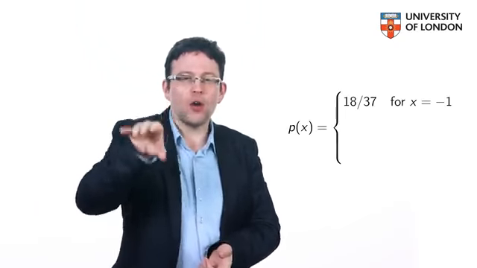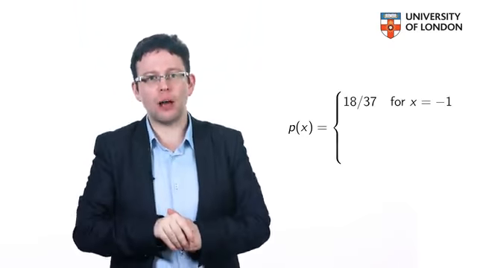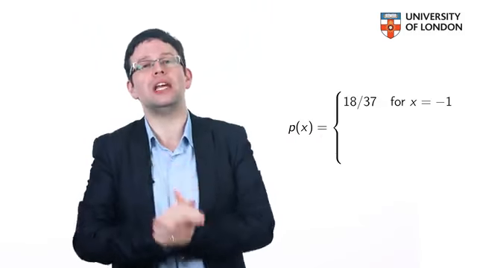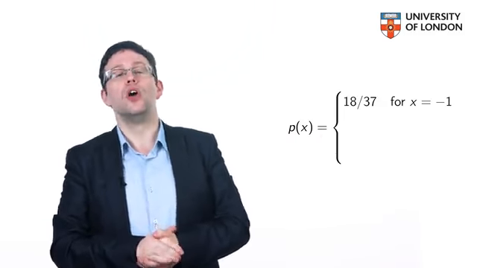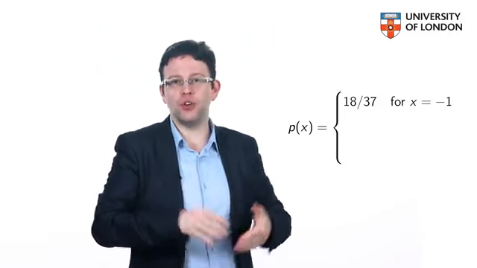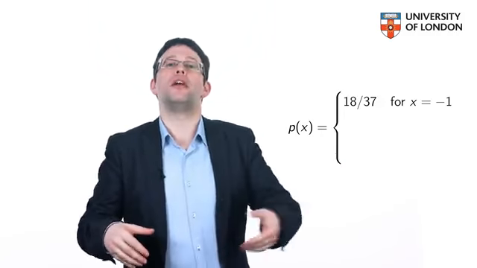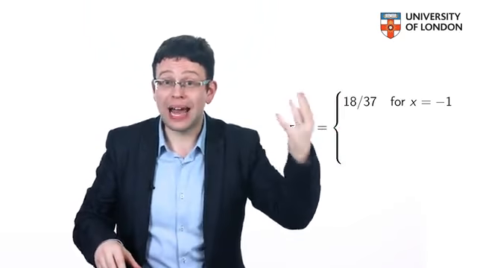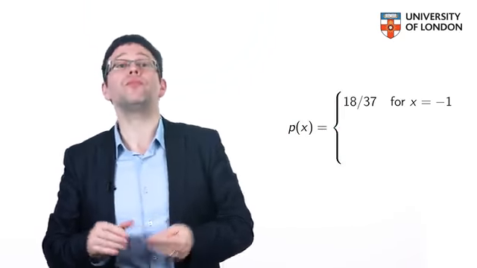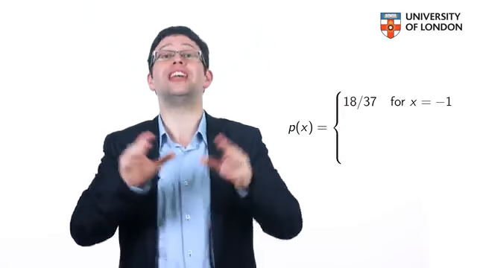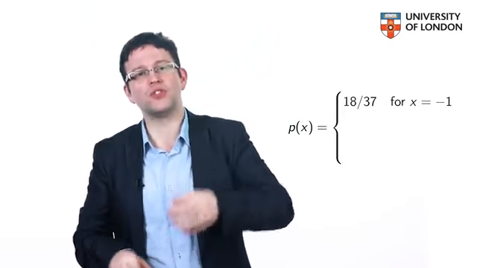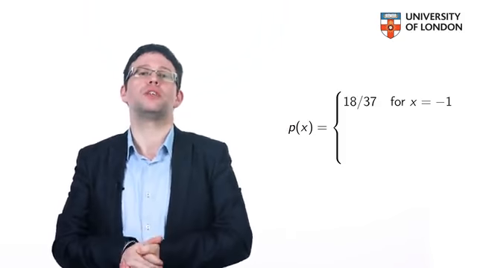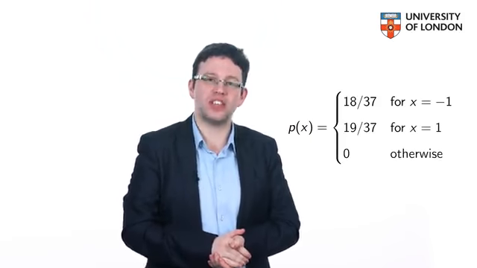Remember the little n over capital N: the number of outcomes agreeing with the event of interest over the total number of equally likely outcomes in the game. Of course, to complete this probability distribution, somewhat trivially, if there are 18 red numbers, all of the other values are either black numbers or that green 0, of which there are a total of 19 possible values. So the probability that the house wins that pound from the customer would be 19 over 37.